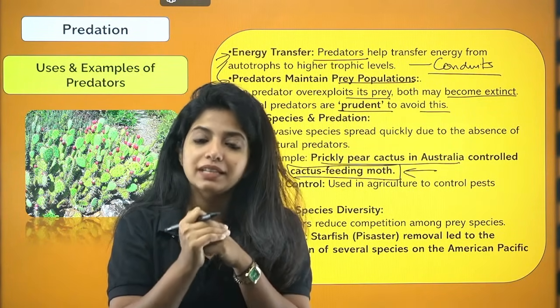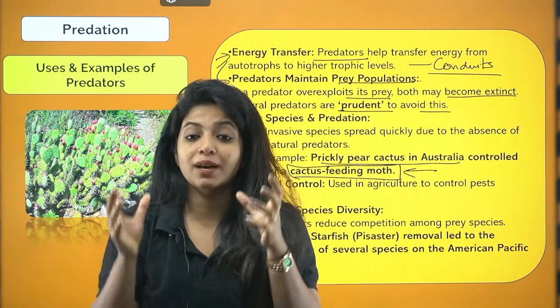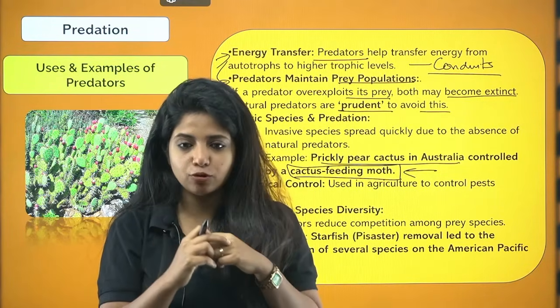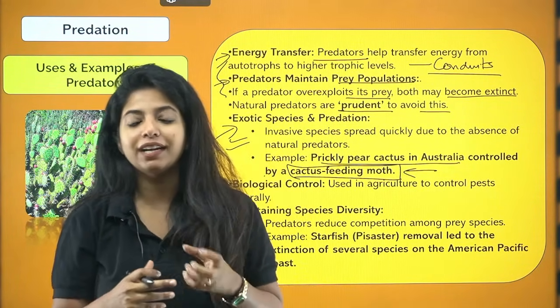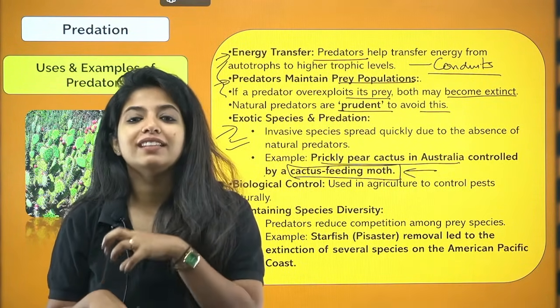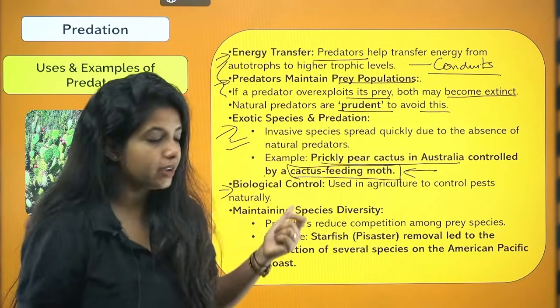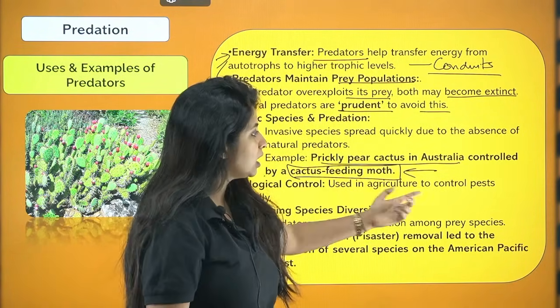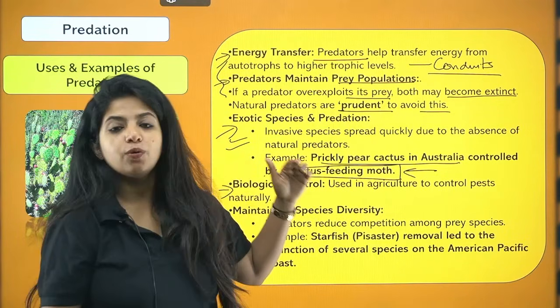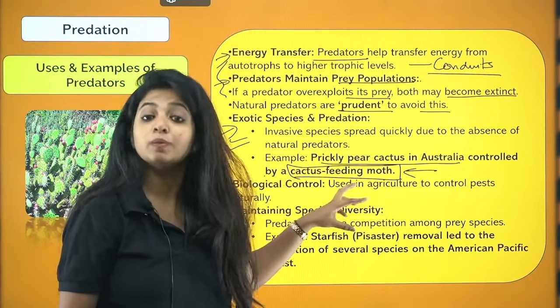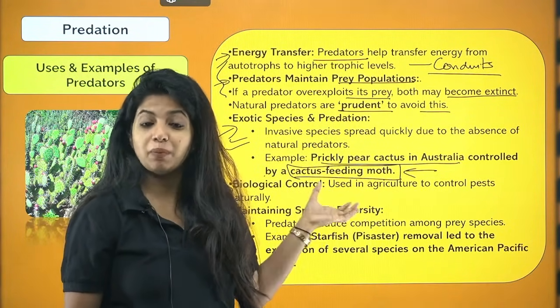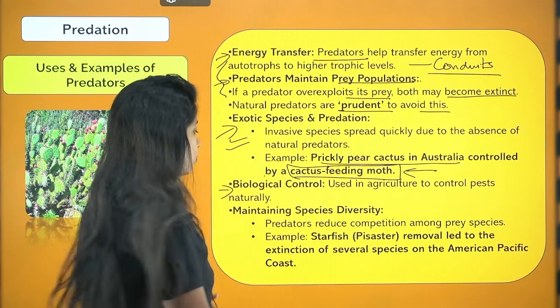Works, right? Similarly, Bt, Bacillus thuringiensis, a bacterium, is sort of a predator for the caterpillars. They are biocontrol agents as well, so obviously it is used in agriculture to control pests naturally. So predators are super important in this field also, because they act like biological control agents. Now what do we have?